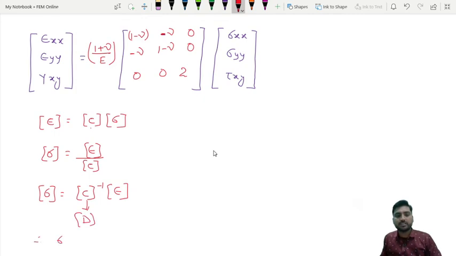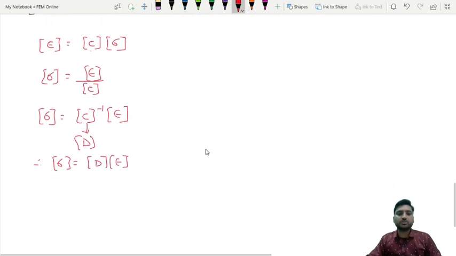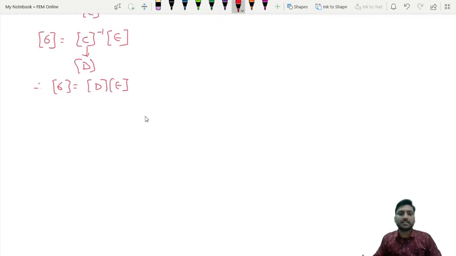Therefore sigma matrix can be written as D matrix into epsilon matrix. So we need to find this D matrix, which is nothing but the inverse of C matrix.